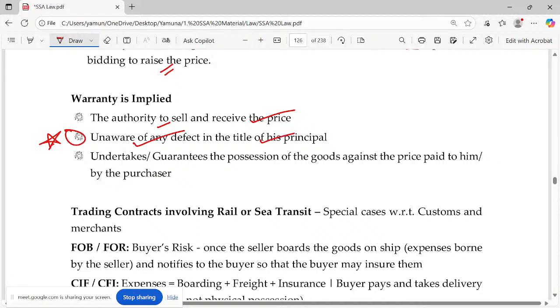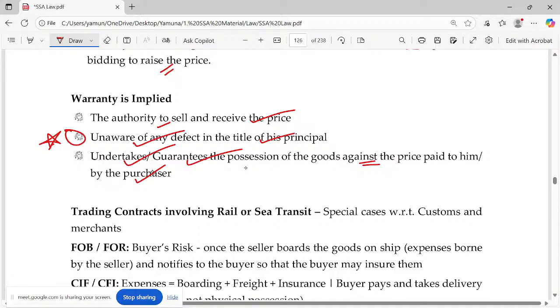So he should not know of any defect. There should be no doubt about the principal. His options are based on good faith. And probably undertaking or guaranteeing the possession against the price paid to him by the purchaser, who has the right to execute this, the seller.